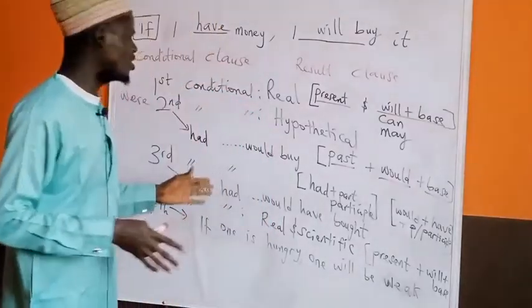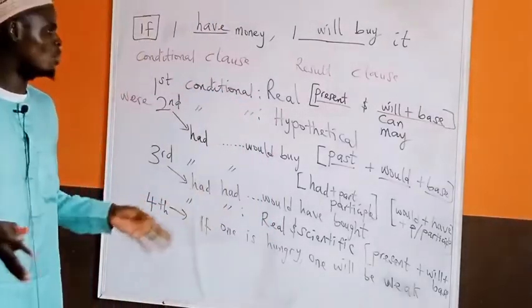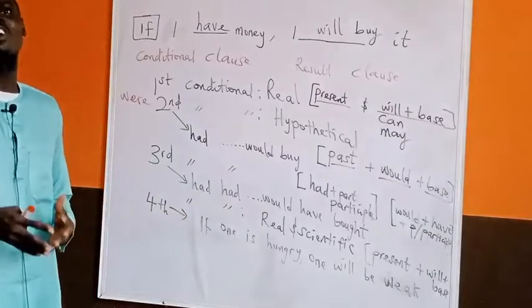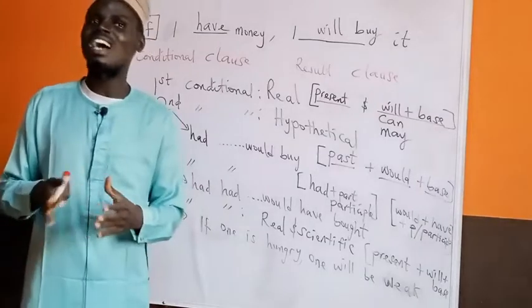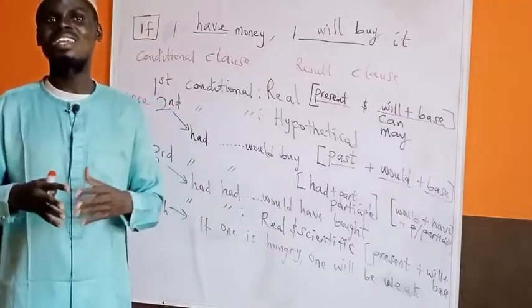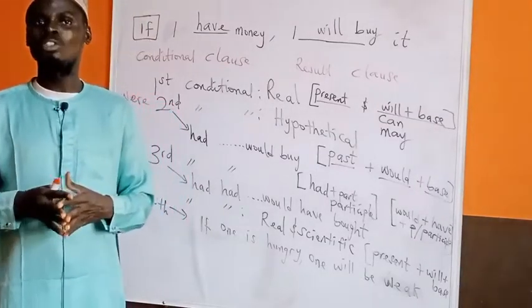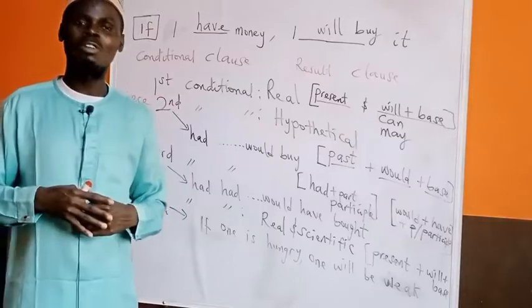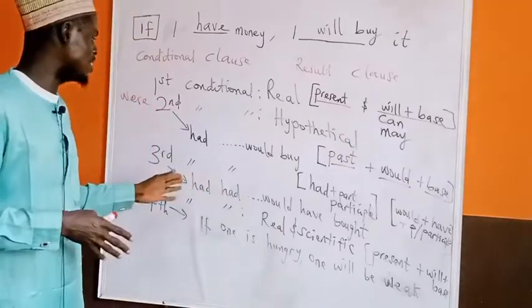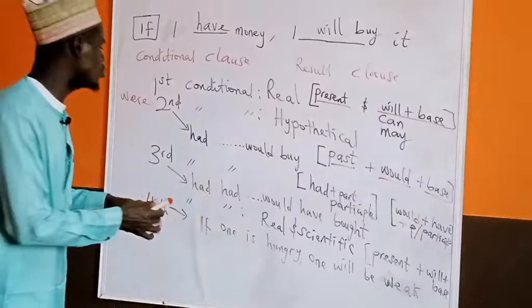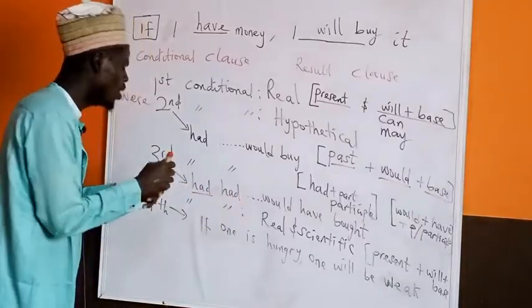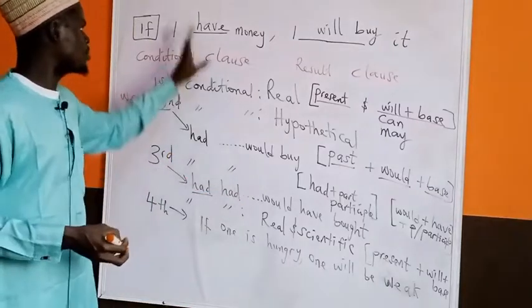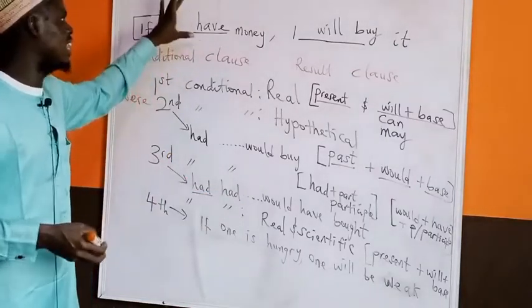Now, moving to the third conditional statement. It's also hypothetical and imaginary. It is impossible and unreal. But we only use it when the thing we are discussing has to do with a past event, something that has happened in the past. You are now relating it to somebody. Now you use the third conditional statement, and the rule for that is that you first introduce it with had, then you bring the past participle form of the verb you want to use. The verb you are using here is have.